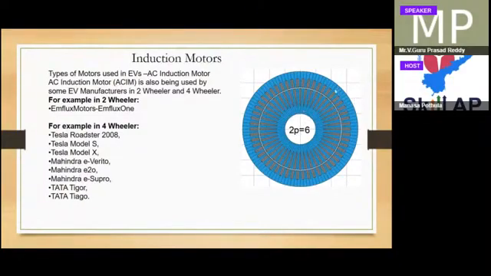As soon as you excite the stator, due to mutual inductance an EMF is produced in the rotor, and because of this EMF and the stator EMF, both are aligned here, and it generates the torque. There are a few four-wheeler vehicles like Tesla, Mahindra e2o, and Tata Tigor that use induction motors only.